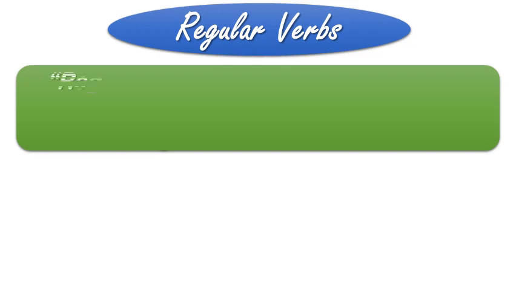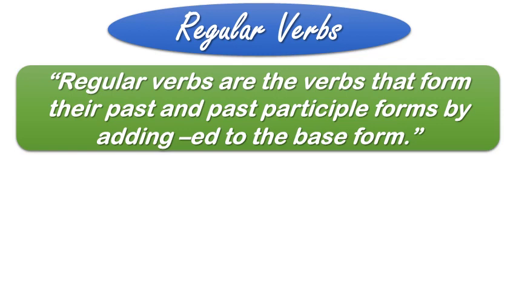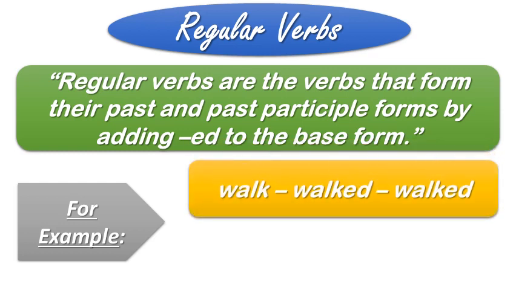Let's see what is the meaning of regular verbs. Regular verbs are the verbs that form their past and past participle forms by adding ed to the base form. To clarify it, let's see some examples. Number 1, walk, walked, walked. So here we have mentioned all the three forms, base form, past tense and past participle, or we can say first form of the verb, second form of the verb and third form of the verb.